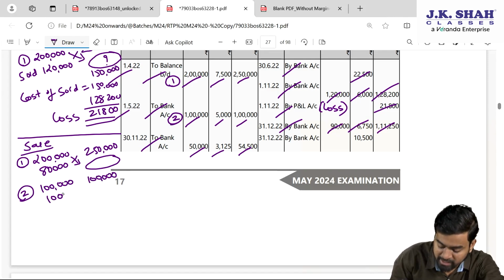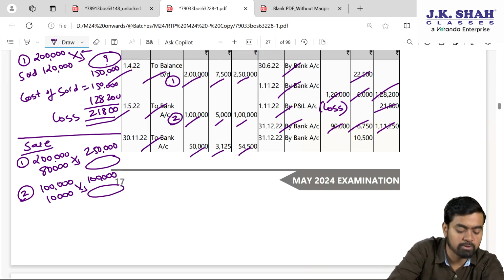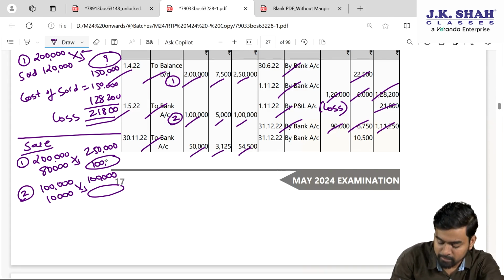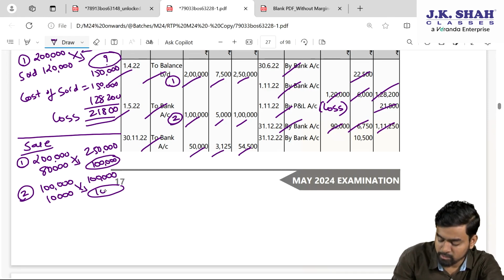From here we will take 10,000 face value. By cross multiplication, 2,50,000 into 80,000 divided by 2 lakhs, this is 1 lakh. 1 lakh into 10,000 divided by 1 lakh, this is 10,000.